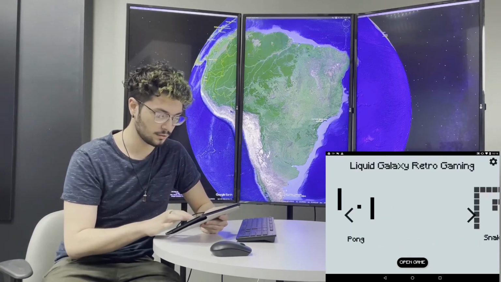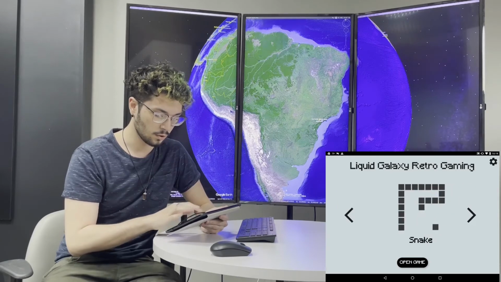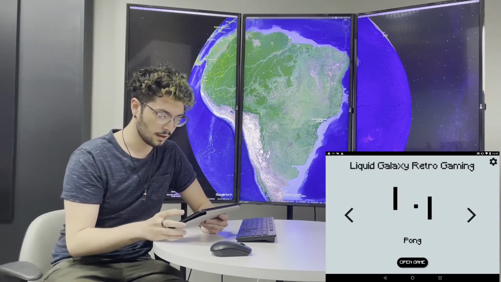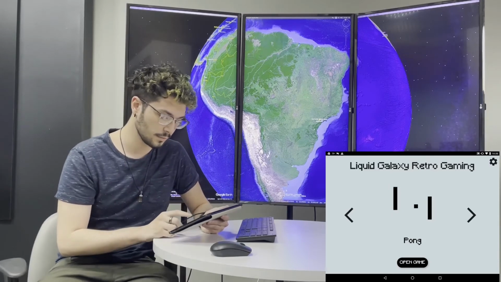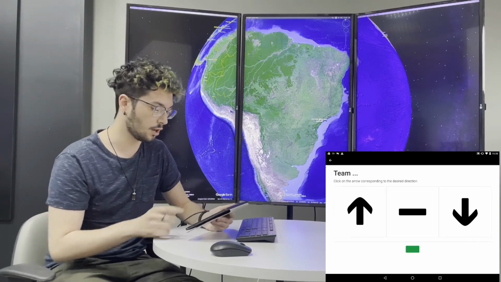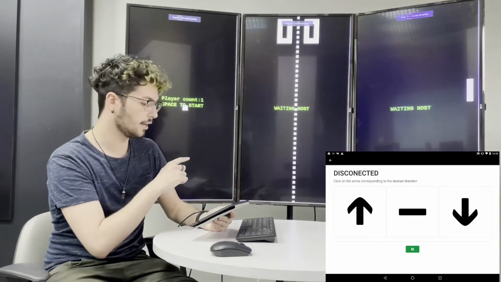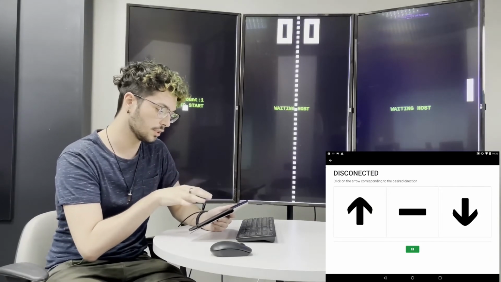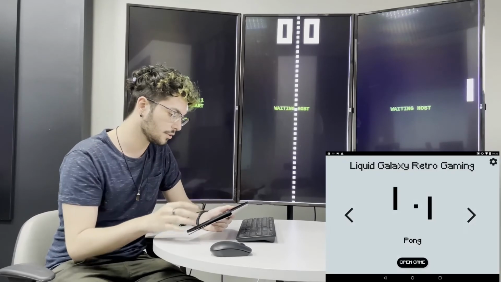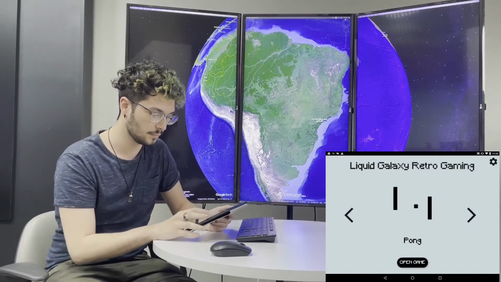Here you can see the main screen for the app, which consists basically in a slider with the three main games, which you can navigate by either sliding or clicking the arrows to switch between the games. Whenever I click open game, the current game that is being displayed on the screen will open on all screens. Here you can see that I opened the Pong game. The controller is also opened here on the app. Whenever I click the back arrow, the game closes on all screens and I'm redirected to the main screen.